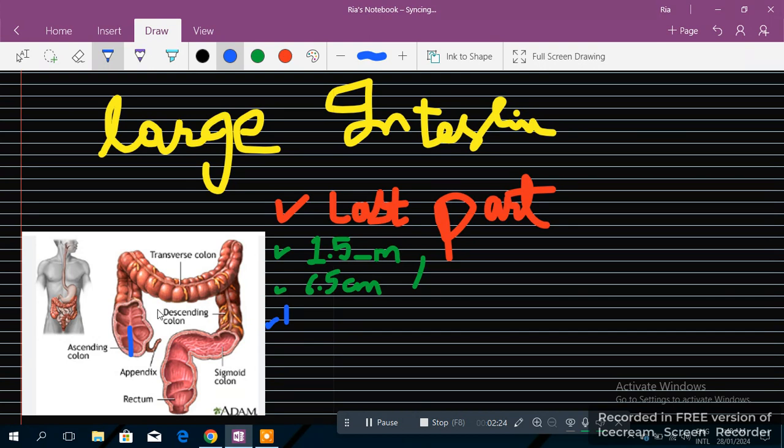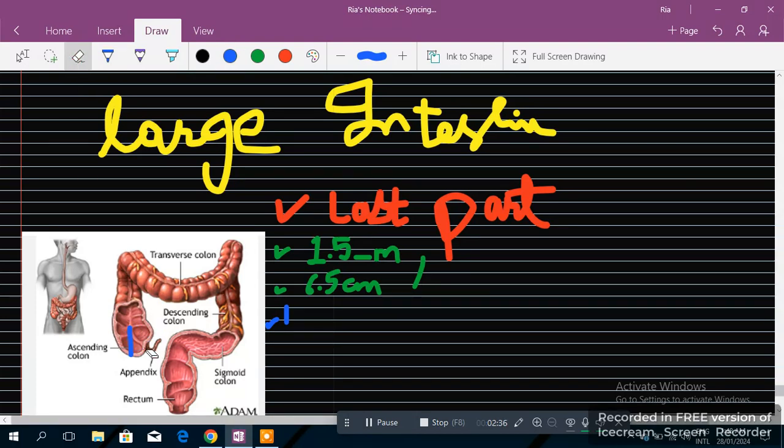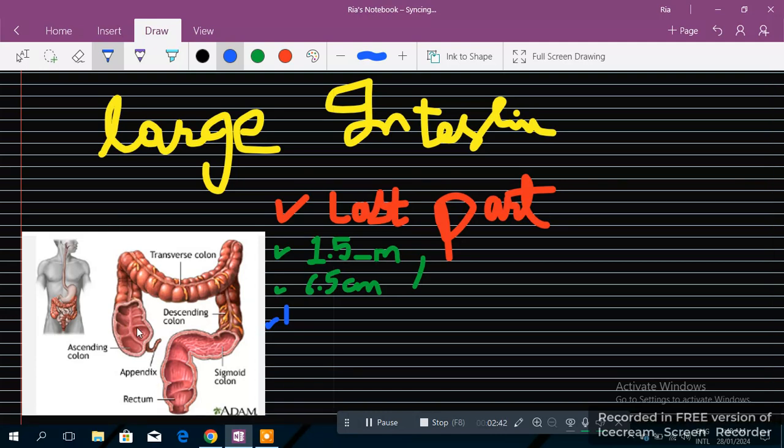And if you're thinking that some important parts have gone into the large intestine, can they go back into the small intestine? No, because the large intestine is a one-way pathway. There's only one path the food can take. So if the food has gone into the large intestine, it cannot come back to the small intestine. Remember that. So here it would be reabsorption.